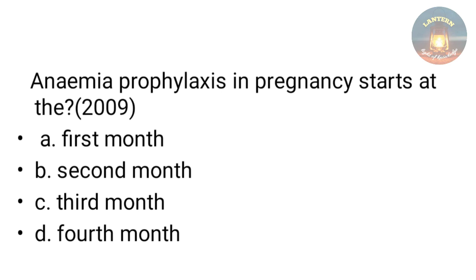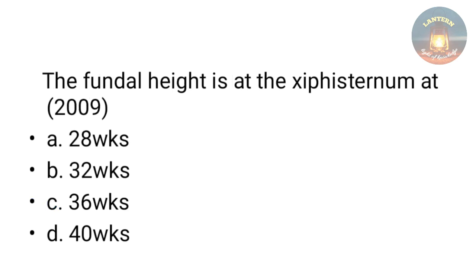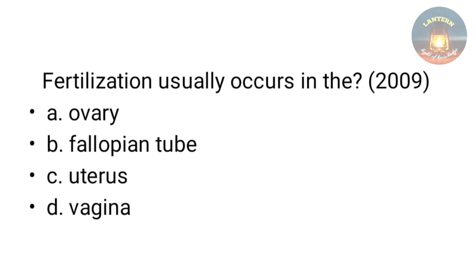Anemia prophylaxis in pregnancy starts at the first month, second month, third month, fourth month. So it is given in the second trimester only. So that is from the third month onwards. Fundal height is at the xiphisternum at 28 weeks, 32 weeks, 36 weeks, 40 weeks. The answer is 36 weeks.